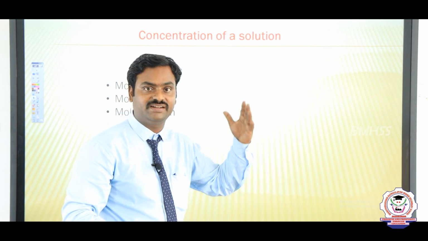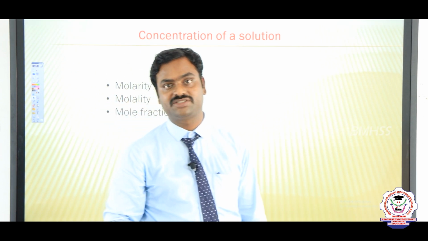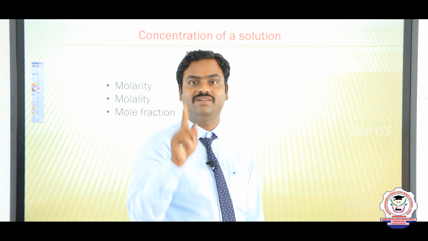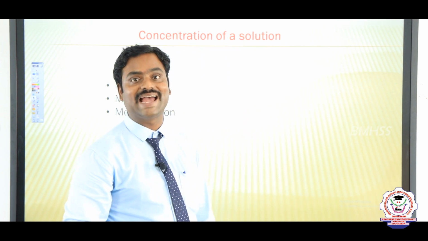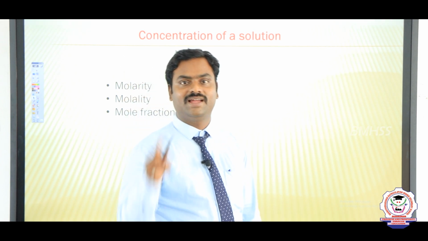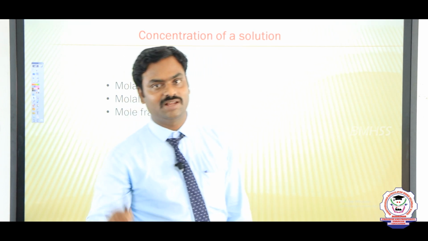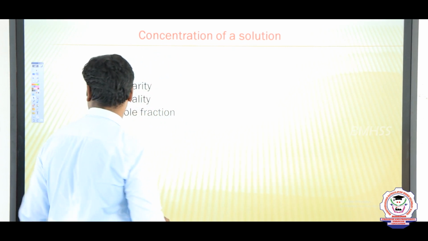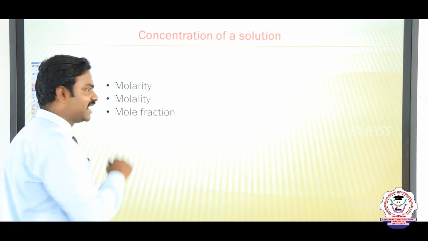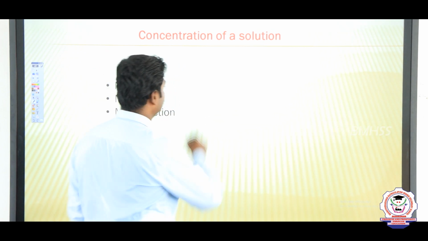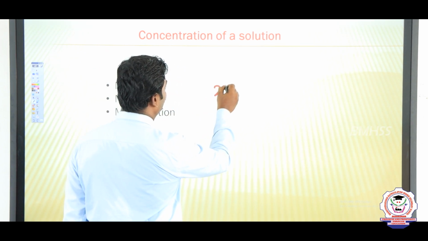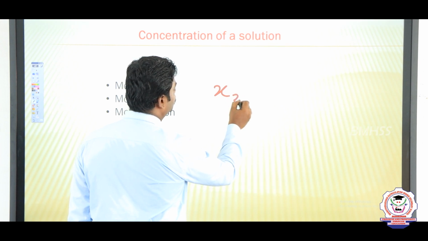Before that we have studied 2 different concentration expressions, both of them only for solutes, but here the mole fraction can be calculated for solute as well as solvent. So, for example, mole fraction for solute, we will take it as x2. The representation of mole fraction is x2. Okay.